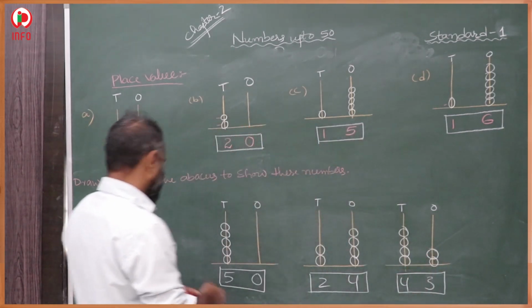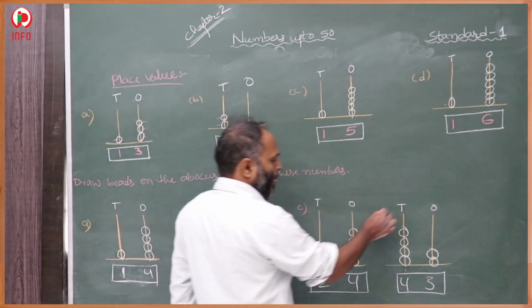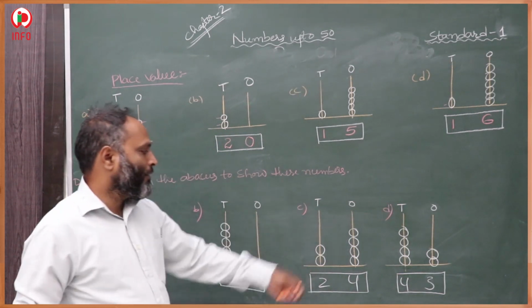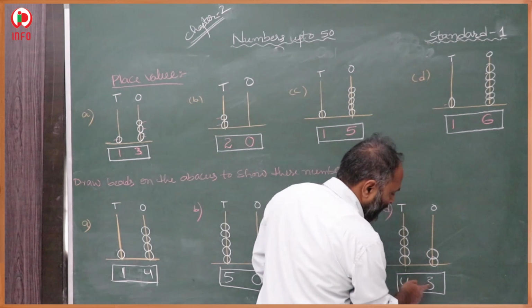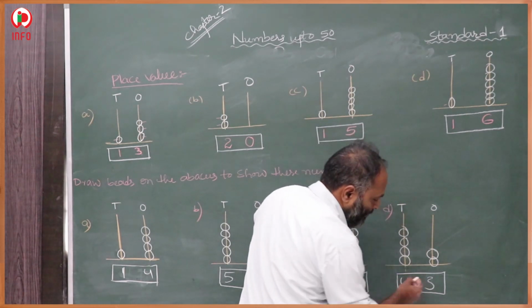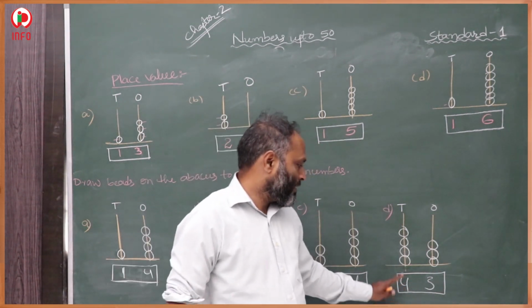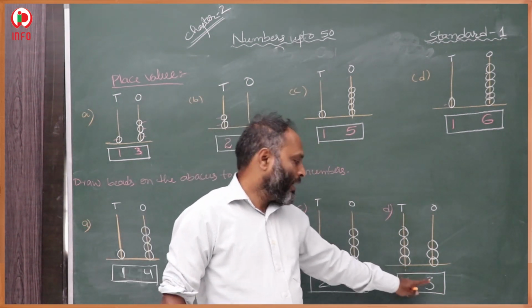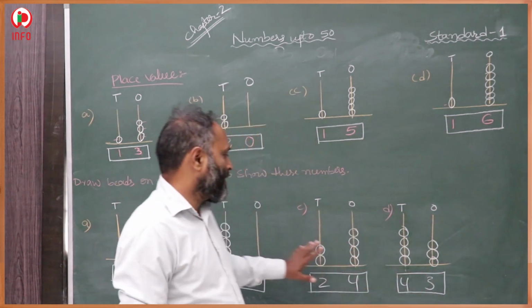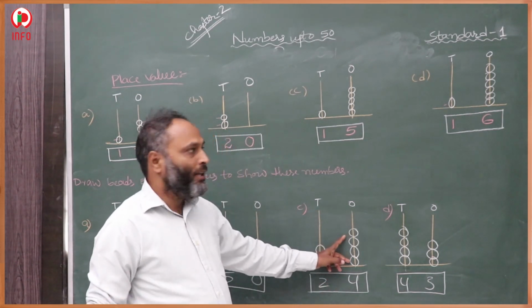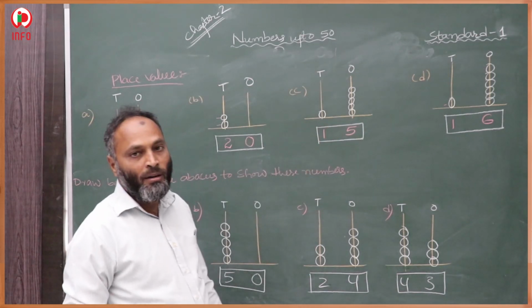Like this. If the number of beads is given, then we have to write the number. If the number is given, then we have to draw the number of beads. Here 3 is given, so we have to draw one more bead here. This is 43. 4 means 1, 2, 3, 4 beads, and 3 means 3 beads. In this way we have to represent. If a number is given, we draw beads like this. If beads are given, then we count the number of beads and write the number.